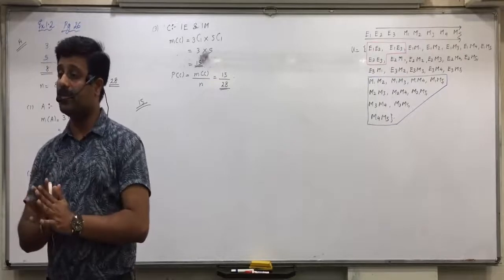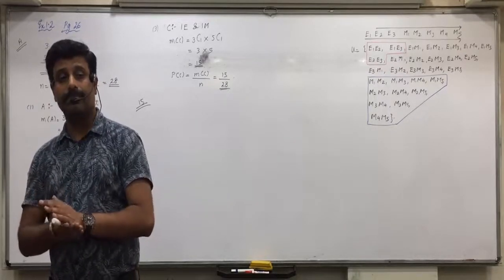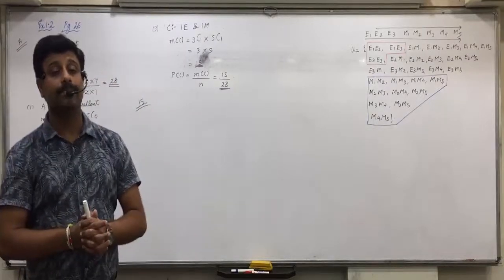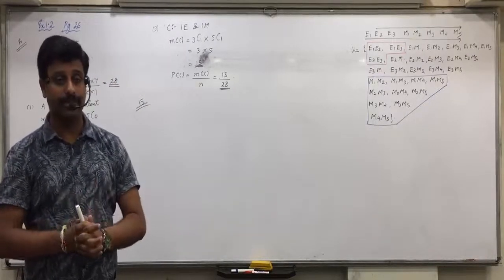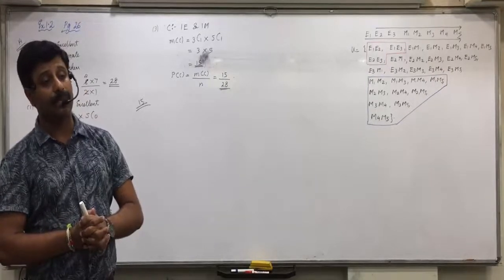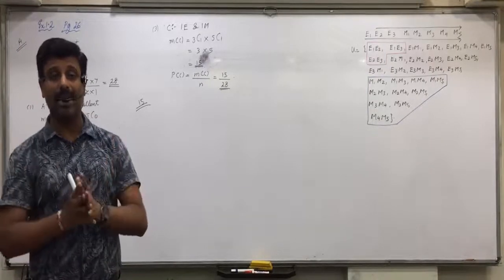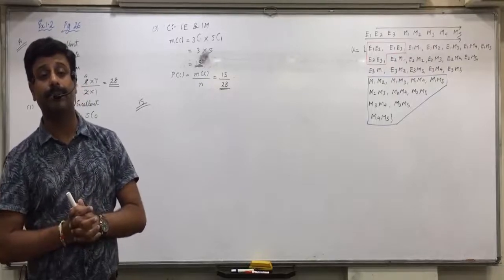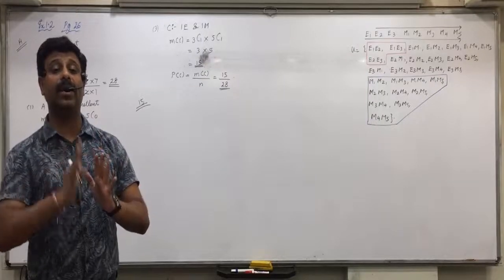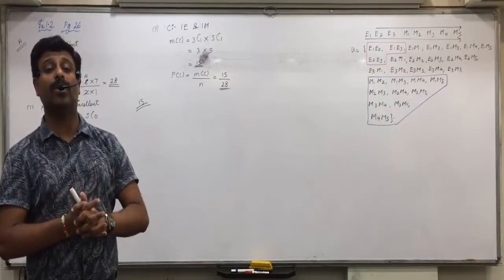N is 52. Anant? 52. Jite? 52. Stand up all those who are answering it. 51. Tell me how will we find n? Directly don't tell me 52 into 51. What is the formula of doing it?